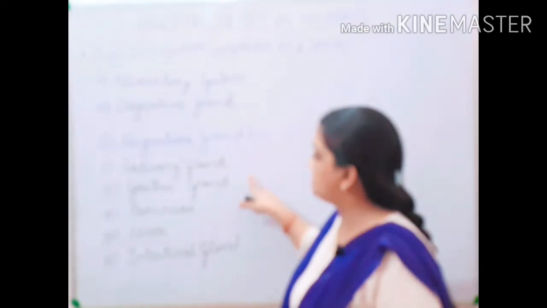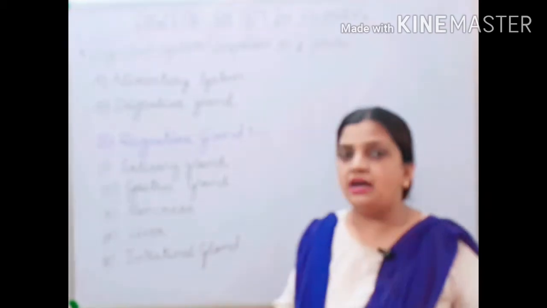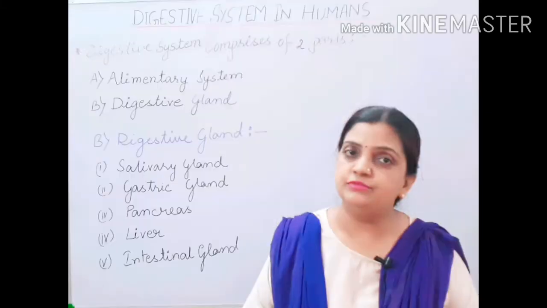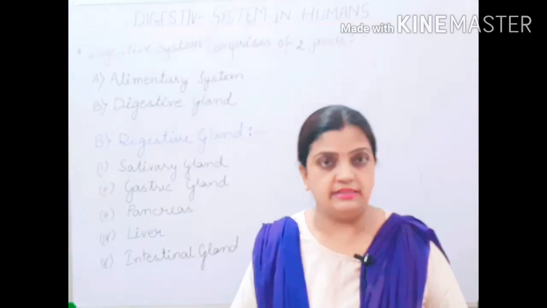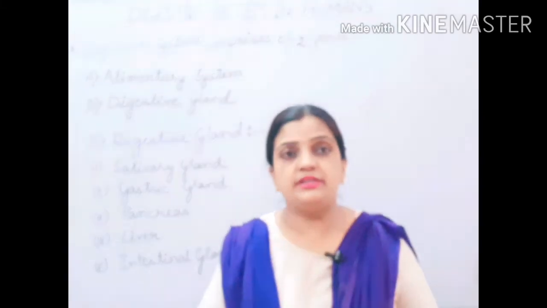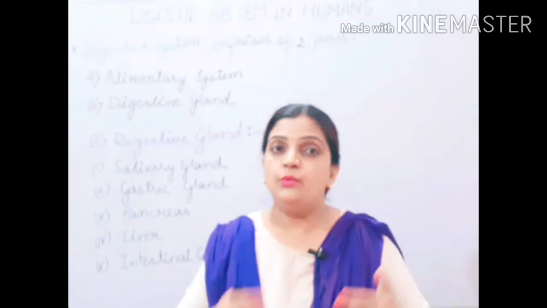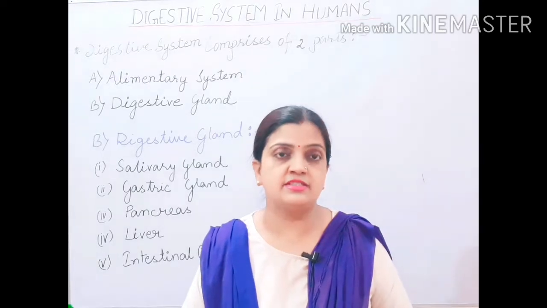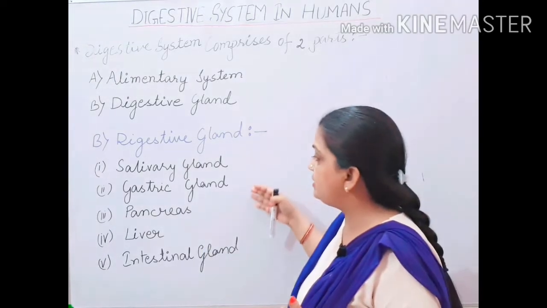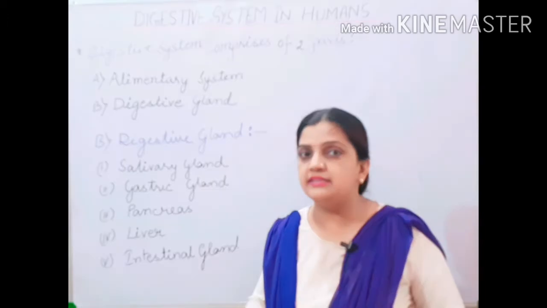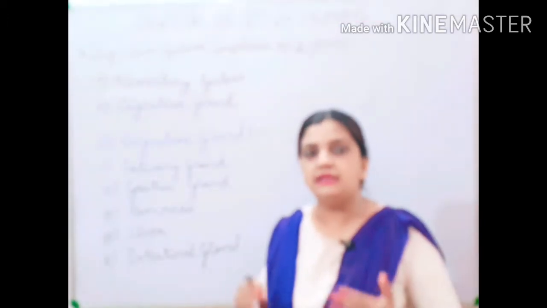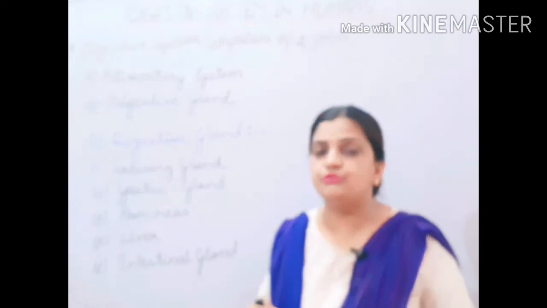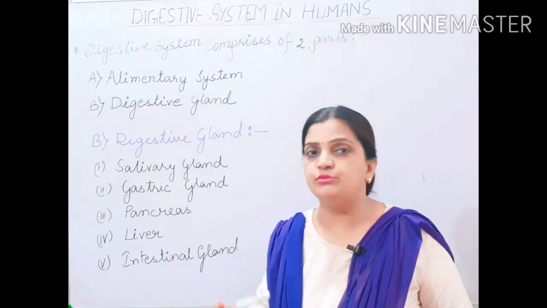Now children, these 5 glands secrete different types of enzymes from time to time when needed, when different components of food have to be broken down inside the digestive system. So these different glands secrete different enzymes at a particular time and help in breaking the complex food material into simple food material.